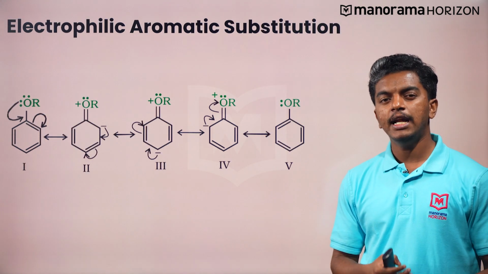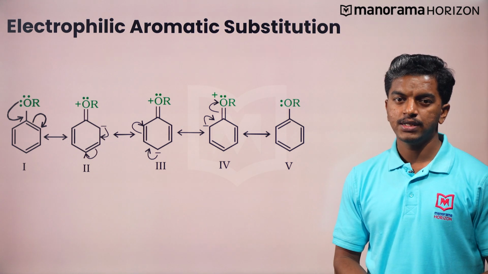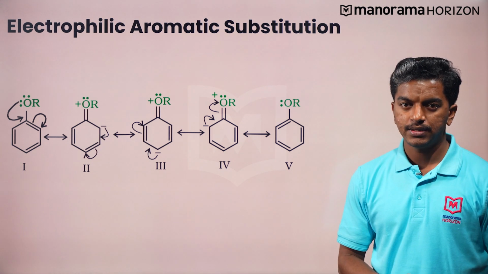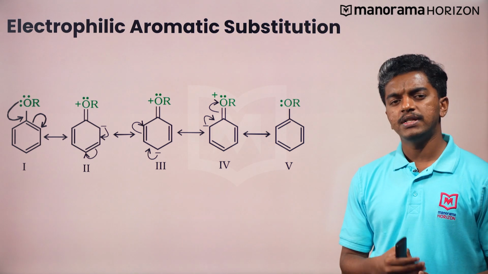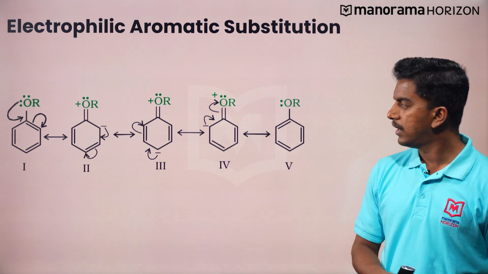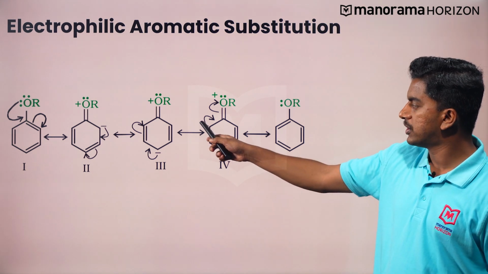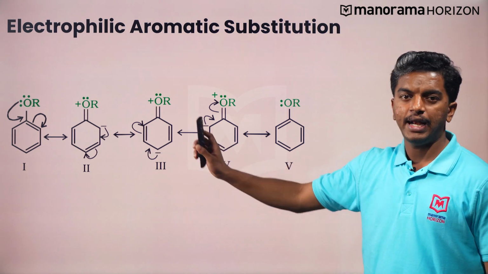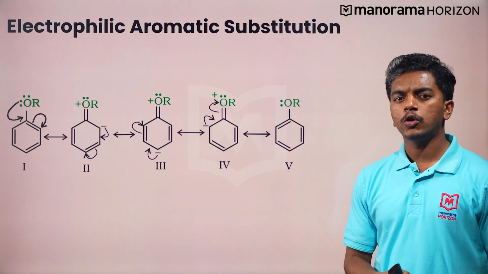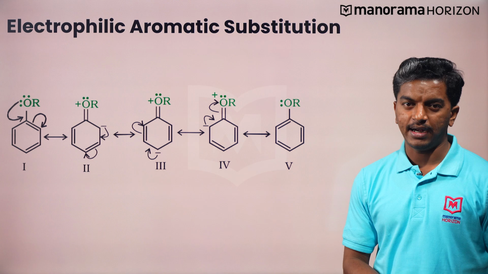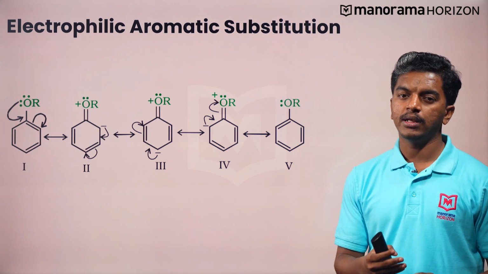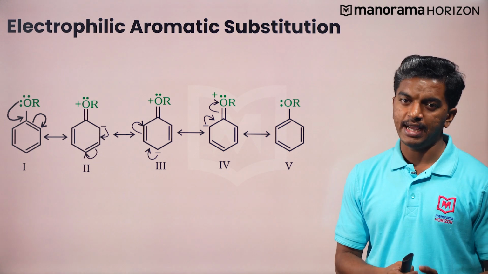Next, we will see the electrophilic aromatic substitution reactions of aryl ethers. When you look into the resonance structure of aryl ethers, you can see that the electron density or negative charge is concentrated at ortho and para positions. As you can see here, this is the ortho position and this one is the para position. This clearly indicates that the alkoxy group is ortho-para directing. Also, the presence of alkoxy group activates the aromatic ring towards electrophilic substitution reaction.